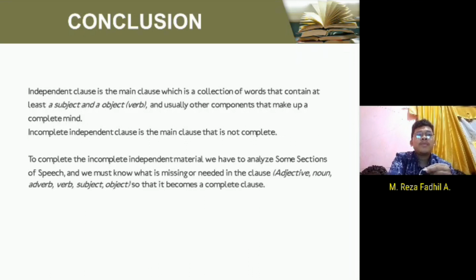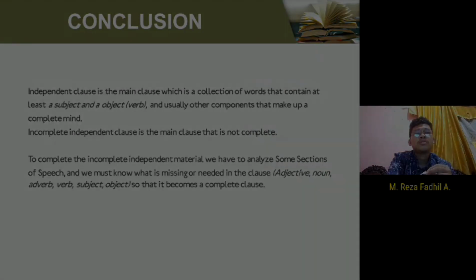To complete an independent clause, we have to analyze parts of speech, and we must know what is missing or needed in the clause: adjective, noun, adverb, verb, subject, or object, so that it becomes a complete clause.